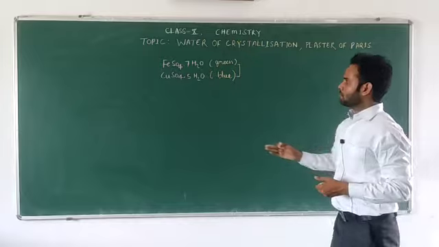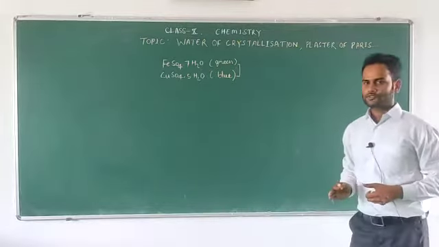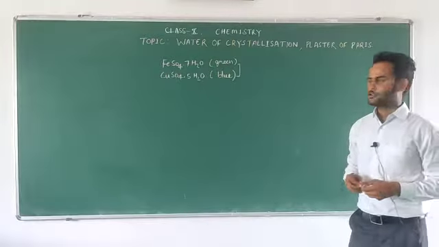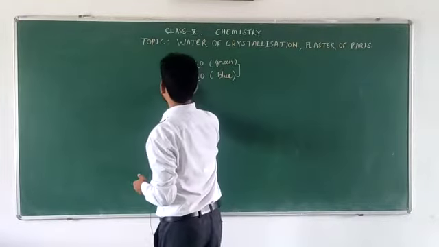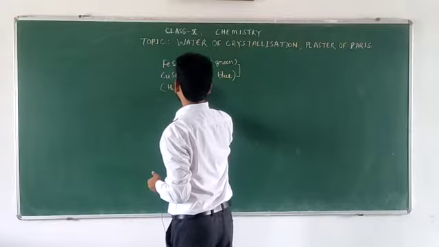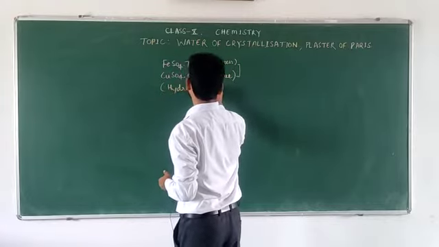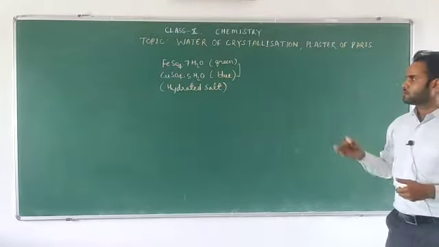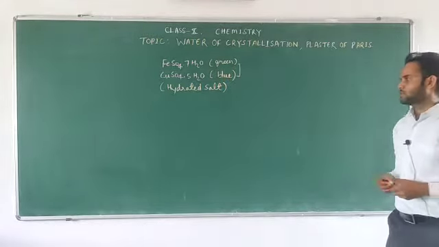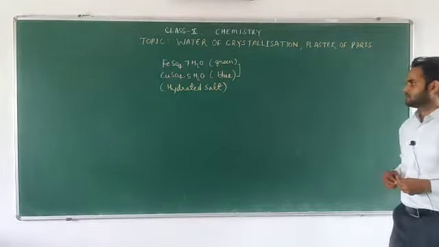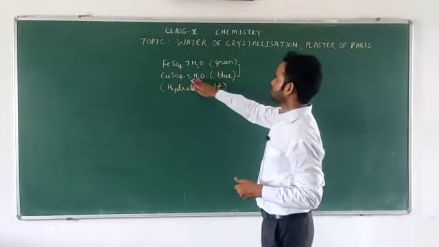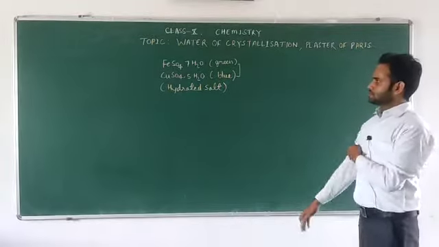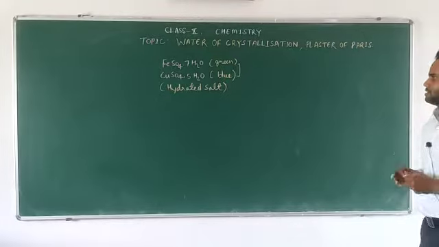Because water molecules are present in the crystal of this salt, these salts are known as hydrated salts. The salts in which there are no water molecules are known as anhydrous salts. So these are hydrated salts. A fixed number of water molecules are combined with the crystal of the salt, and this is known as water of crystallization.